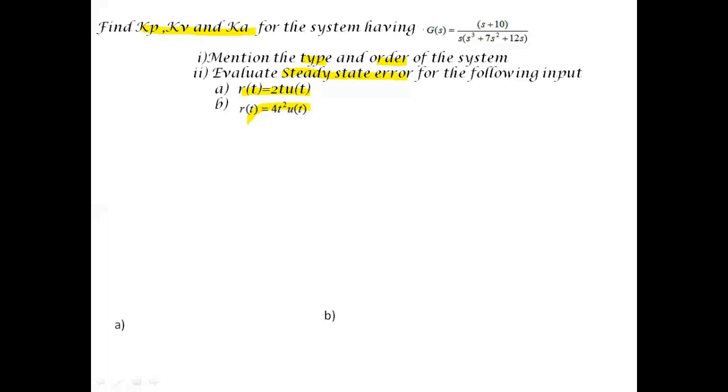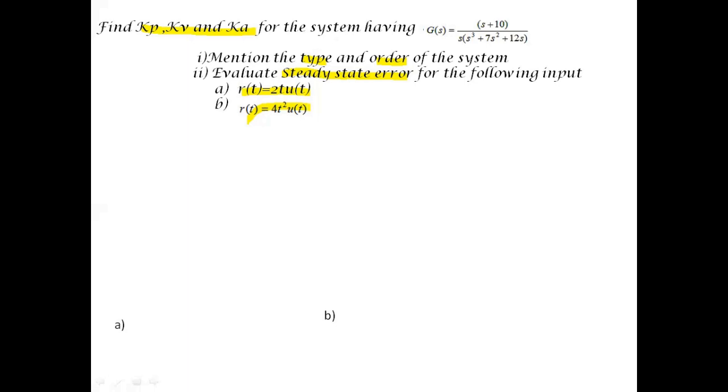that exists for t greater than or equal to 0. So here r(t) given for the first case, 2t, is nothing but a ramp input, and for case B, r(t) is equal to 4t square u(t), where u(t) is nothing but the signal which exists only at t greater than or equal to 0. And as it is 4t square, it is very clear that the input is nothing but a parabolic input. So we have identified case A as a ramp input and case B as a parabolic input.